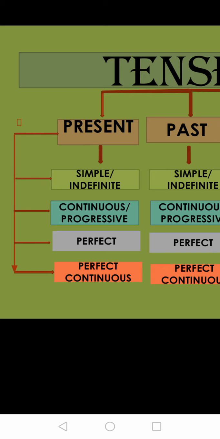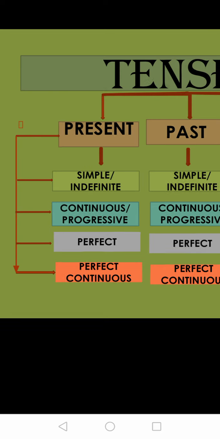So what we have seen: three types of tenses are there: present, past, and future. Further divided into four: simple, also known as indefinite; continuous, also known as progressive; third is perfect, and last one is perfect continuous tense. Now we are going to see this in detail.